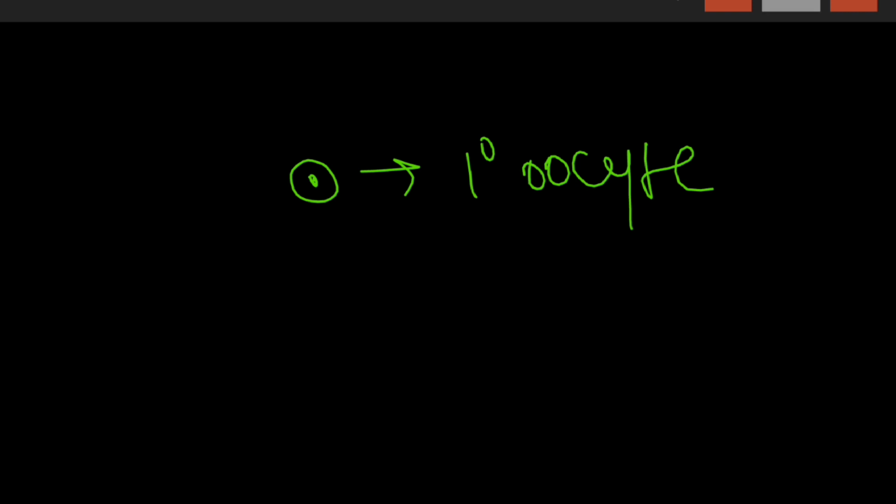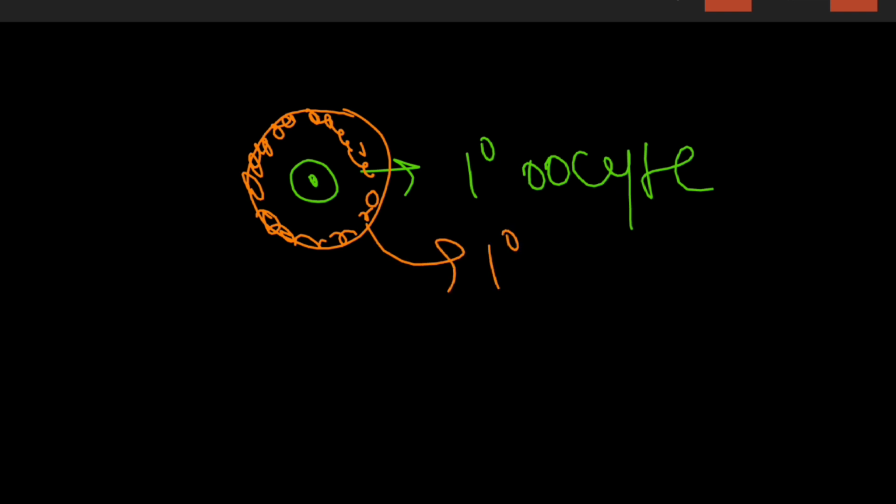This primary oocyte will get surrounded like this by granulosa cells, which makes it a primary follicle. So the primary oocyte gets surrounded by a layer of granulosa cells, which is called a primary follicle.